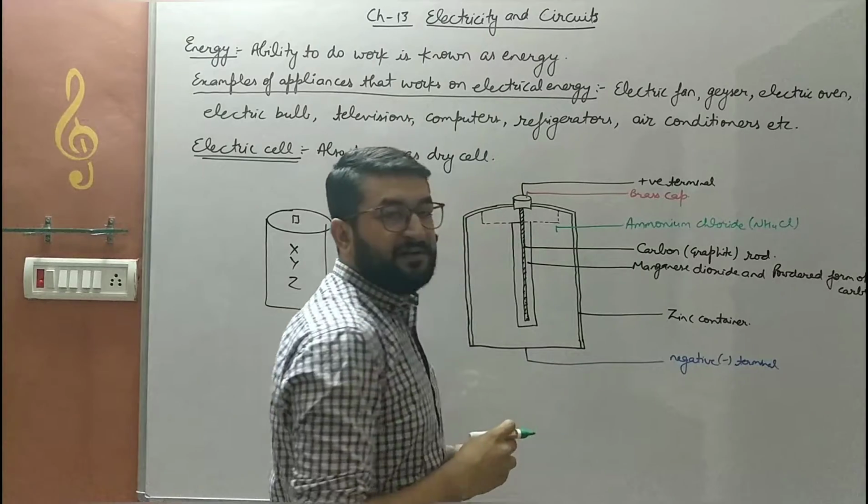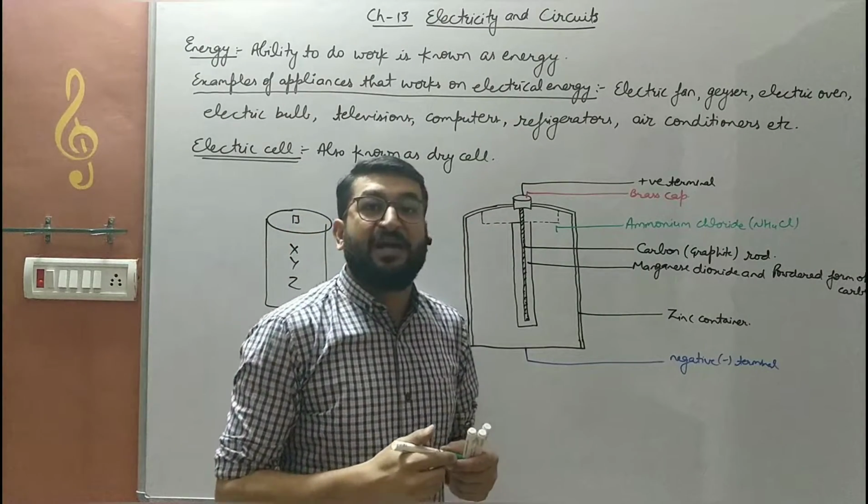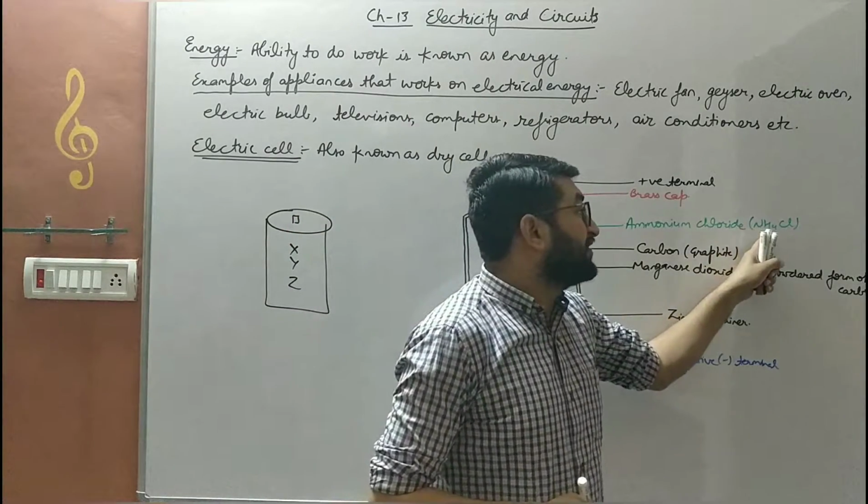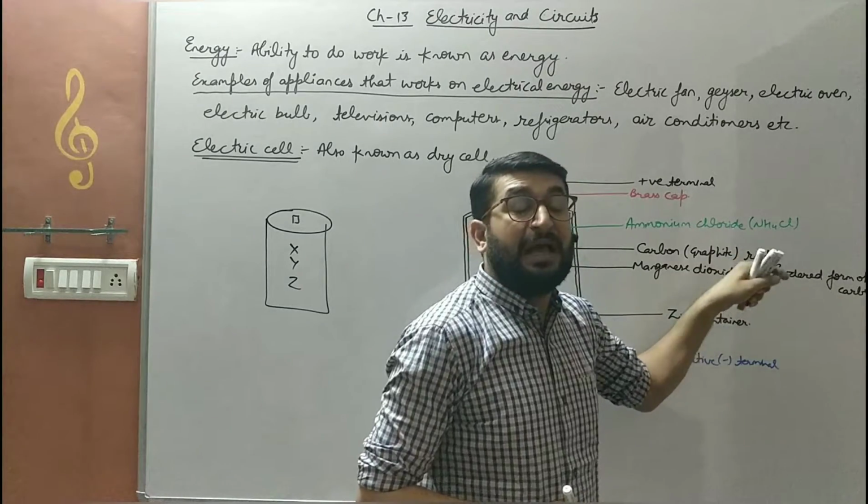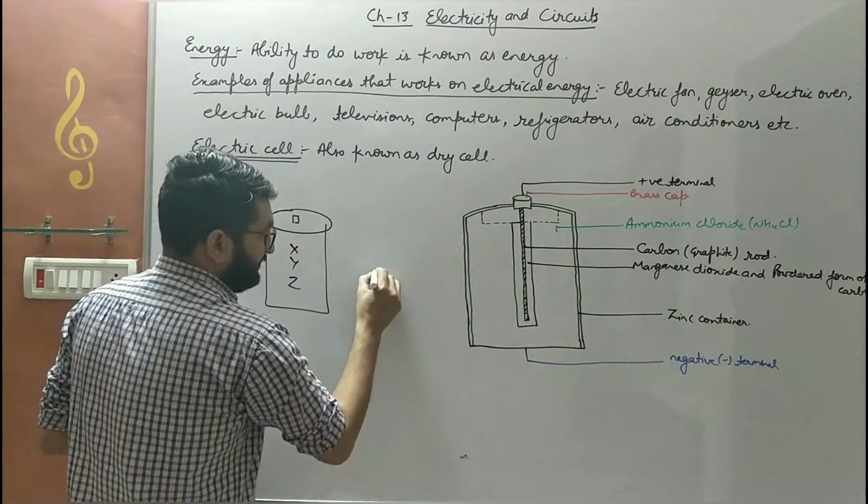It is its symbol beta. That symbol you will also study in your higher classes. N will be capital, H will be capital, 4 will come as a subscript, like this.